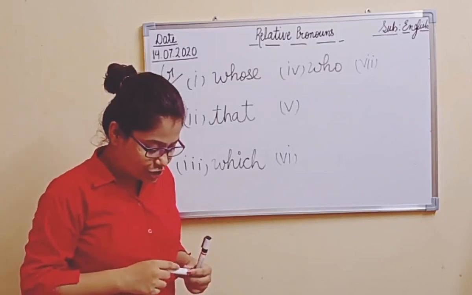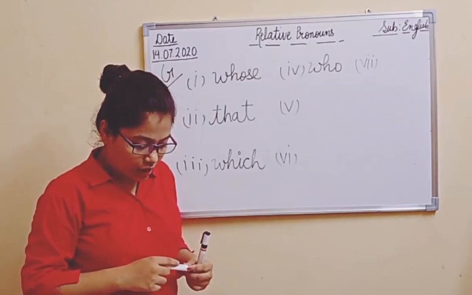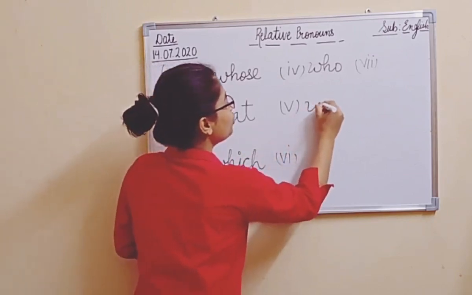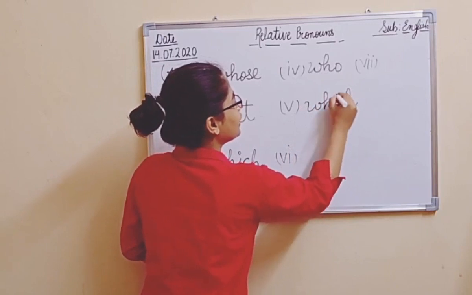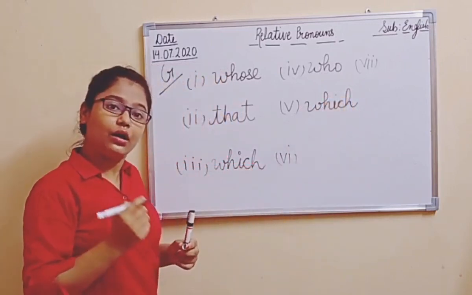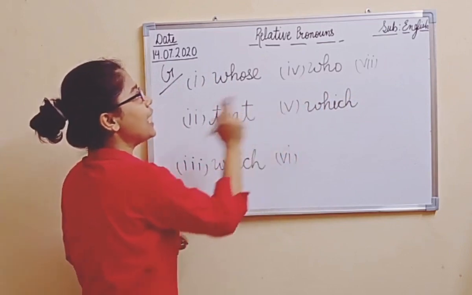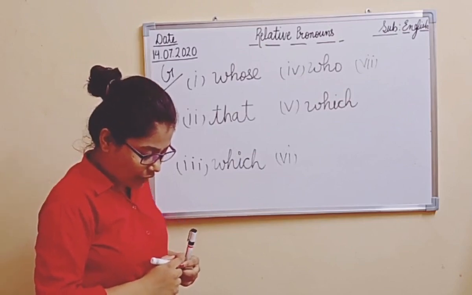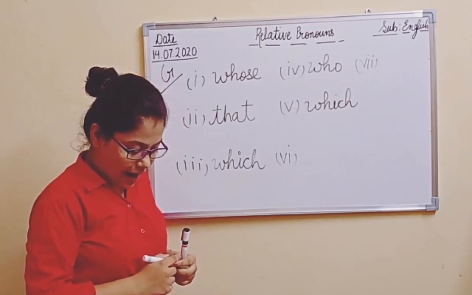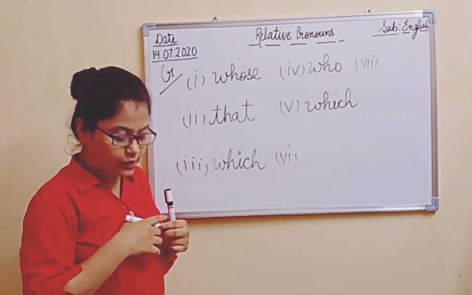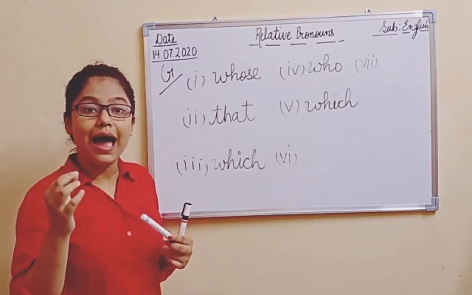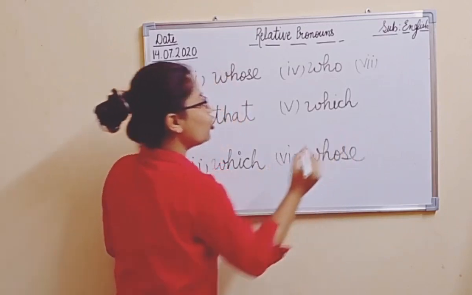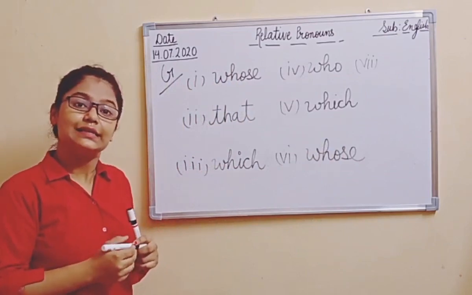Come to the fifth one. The cranes dash come to our village in winter are from Siberia. The cranes which come to our village, right? We will use which as the relative pronoun. Now the sixth one is, on the way to the market, Bhola met a man dash goat was for sale. Bhola met a man whose goat was for sale.